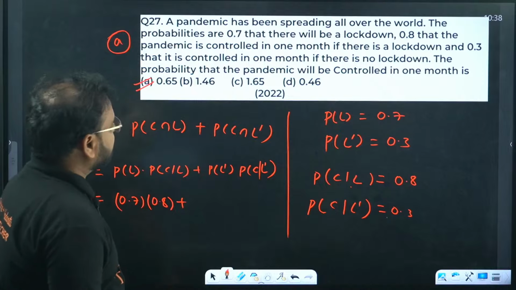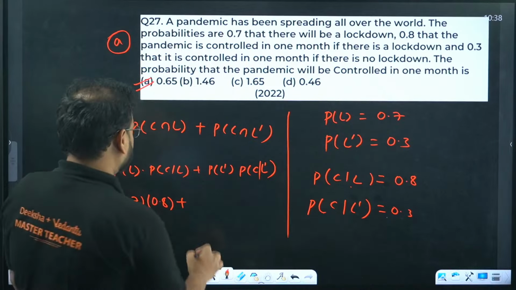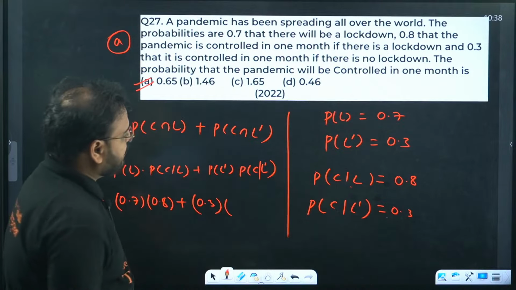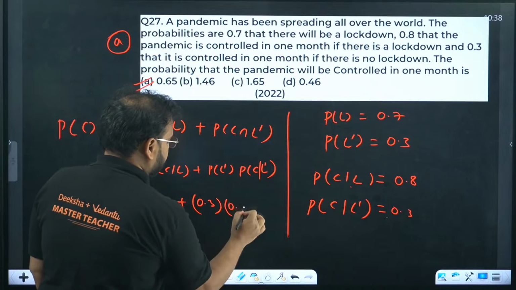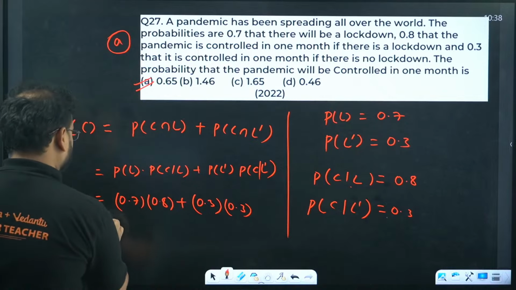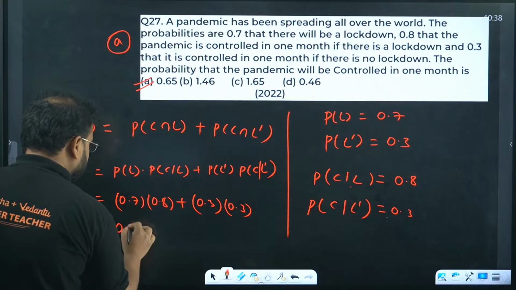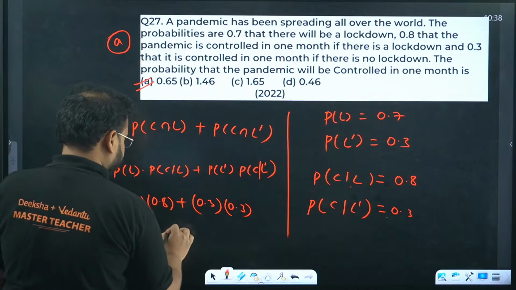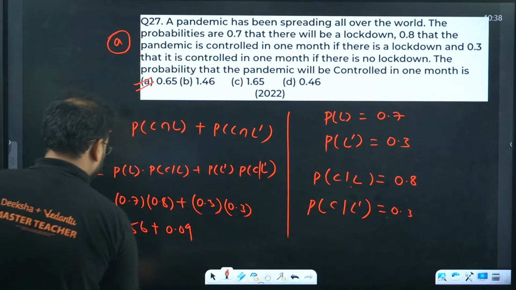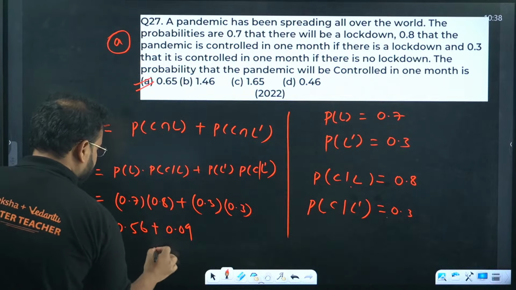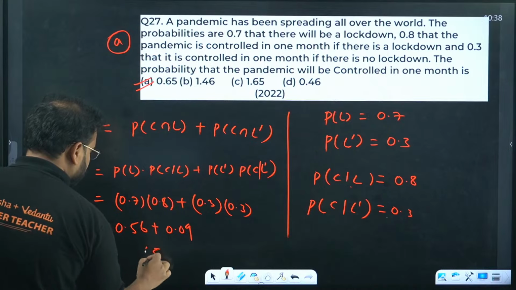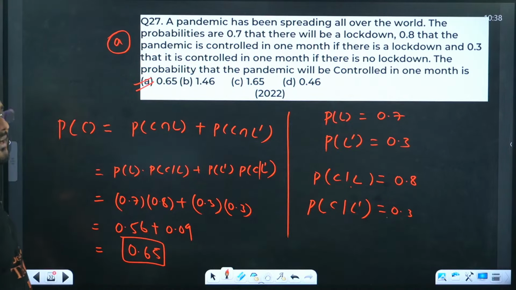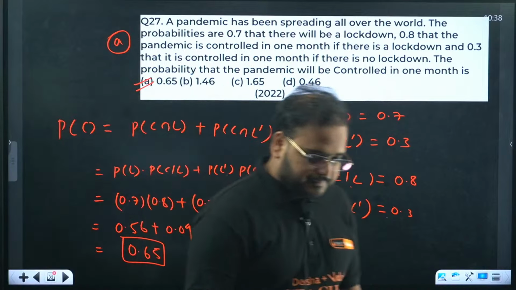PL dash is given as, what is this? 0.3. This value is given as 0.3 again, right? 8 7 56 is 0.56. This is, sir, 0.09. So add them. You get 9 plus 6 is 15, write 5 and carry 1, and 6 plus 5 plus 1 is 12. So 0.65 is the answer. Option A is correct. 27th one, option A is correct.